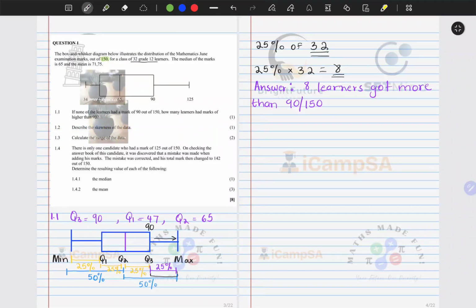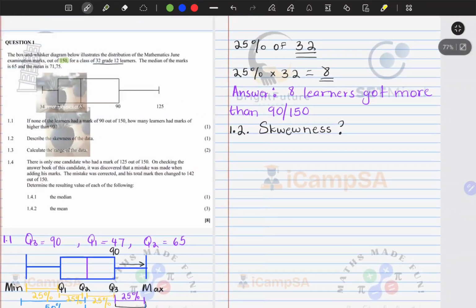Now let's have a look at 1.2. In 1.2, we are concerned about the skewness of this data. How we determine skewness is in the following way.